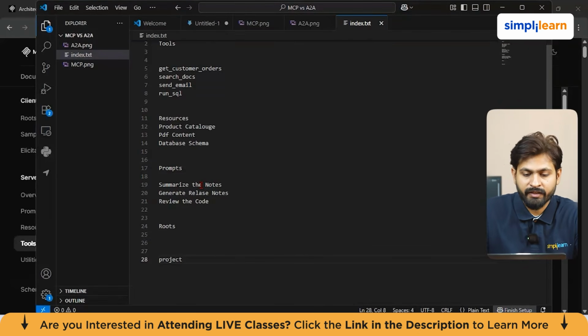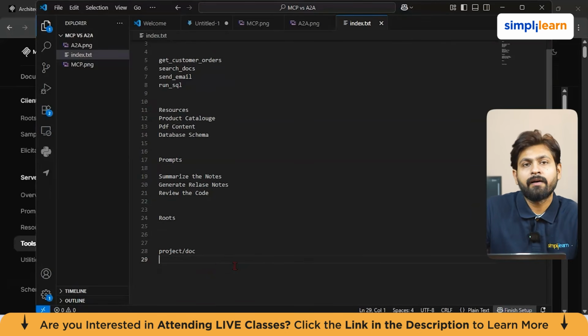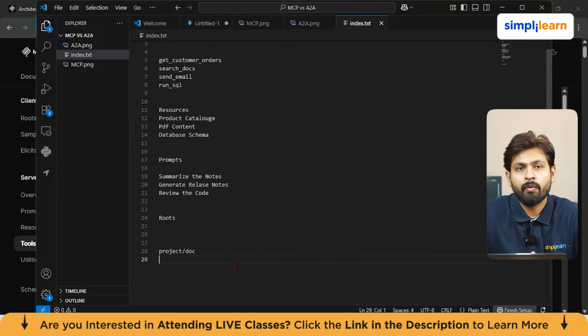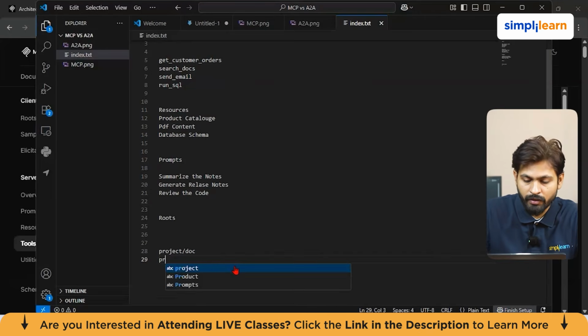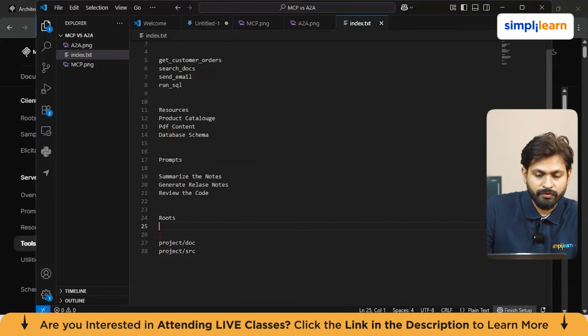If you are generating a document or searching any document, it is going to go through this directory. And if you are reviewing the code, it could go inside the src folder. So these are called roots.